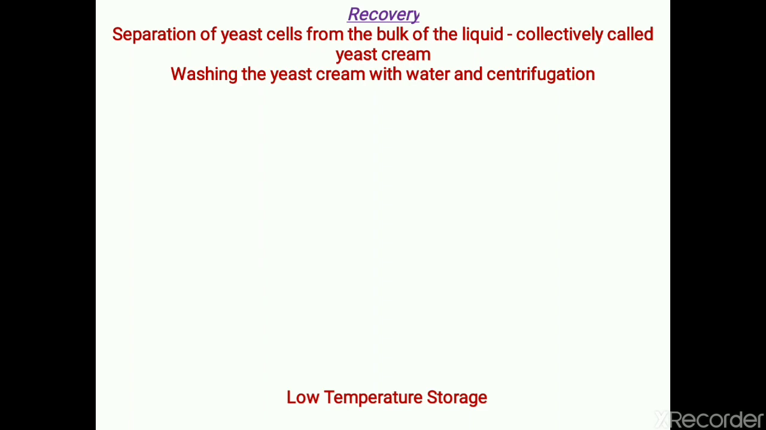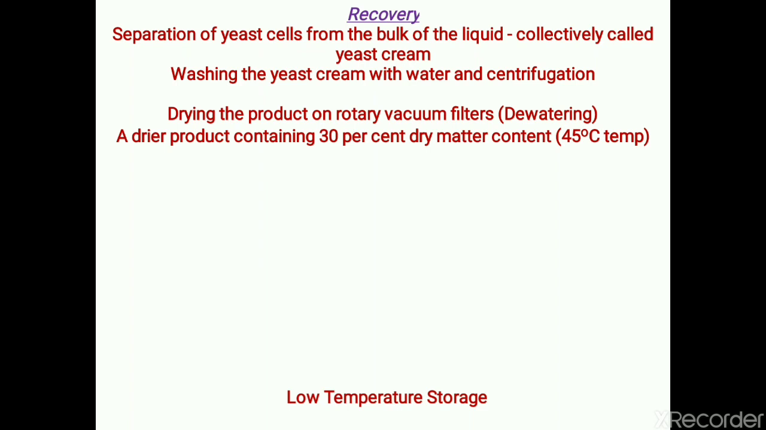So the yeast cream is frequently washed with water and centrifuged. Again, it is mixed with water, washed, and centrifuged. Several cycles of washing with water and centrifugation will help in the clarification, or the separation, of coloring matter. Then the next step is dewatering. This is a method of concentration that includes drying of the product on equipment called rotary vacuum filters, as we have learned in the last semester.